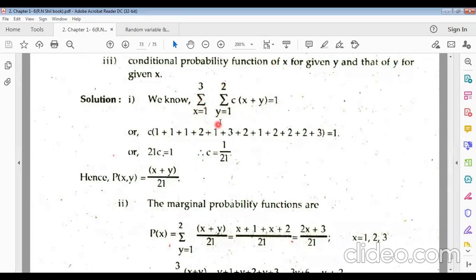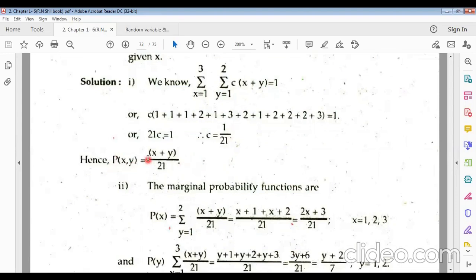Now if we take the first value, putting x equals 1 and y equals 1 here, we get c times this. For x equals 2 and y equals 2, we get this. For x equals 3, we will get this. So how many pairs are there? 1, 2, 3, 4, 5, 6 pairs, because 3 multiplied by 2 is 6 pairs, and the sum equals 1. So c equals 1 by 21.